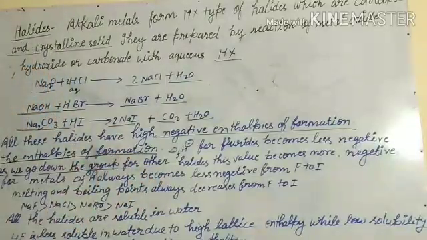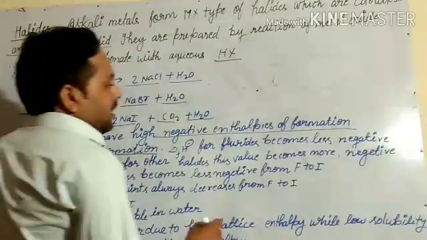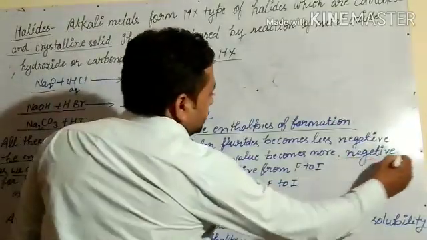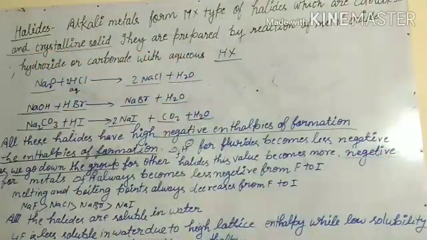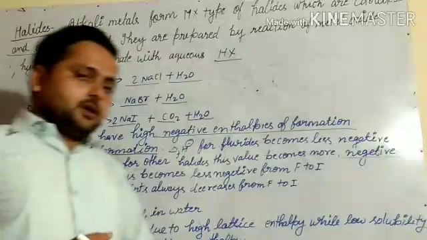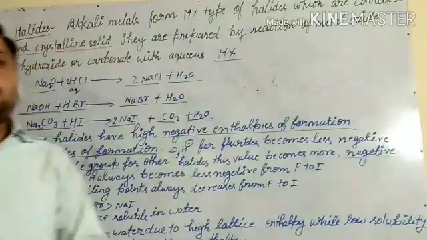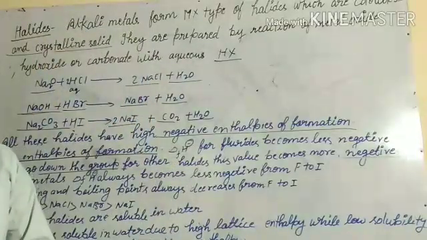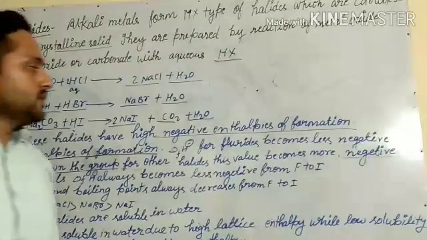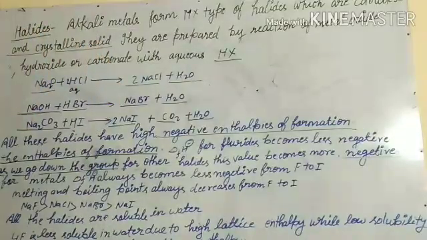For other halides this value becomes more negative. Means for metal fluorides, the enthalpy of formation becomes less negative, but for the other halides, it becomes more negative.